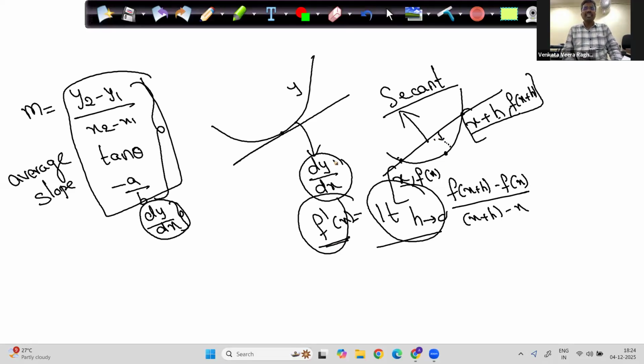So, dy by dx is differentiation. For differentiation, why do I need limits? The basic definition of the limit is limit h tends to 0. What is happening to this function is what I need to find, the instantaneous value at this point. To find the instantaneous value at that point, I need to make the secant line a tangent line. To make the secant line a tangent line, I need to push h to 0. The meaning of pushing h to 0 is limit h tends to 0. So limit h tends to 0, f of x plus h minus f of x by x plus h minus x is f dash x. To find derivatives, the basic is limit. That is the reason we are learning limits. For everything that we are doing, it has a purpose. So now we'll come back to limit.